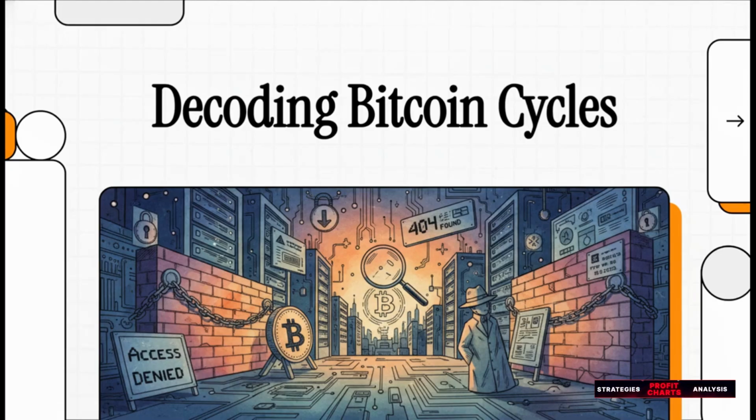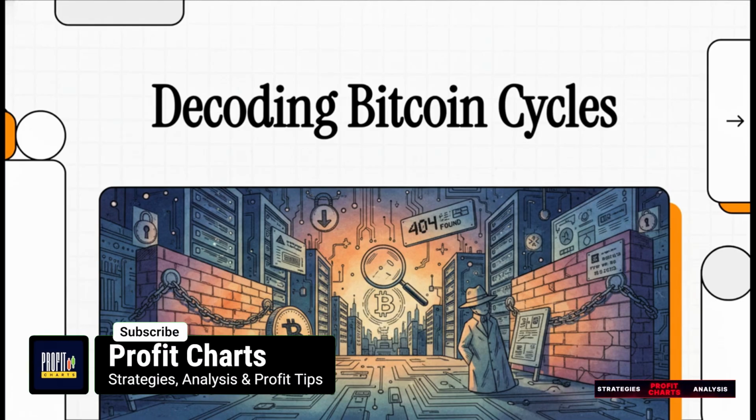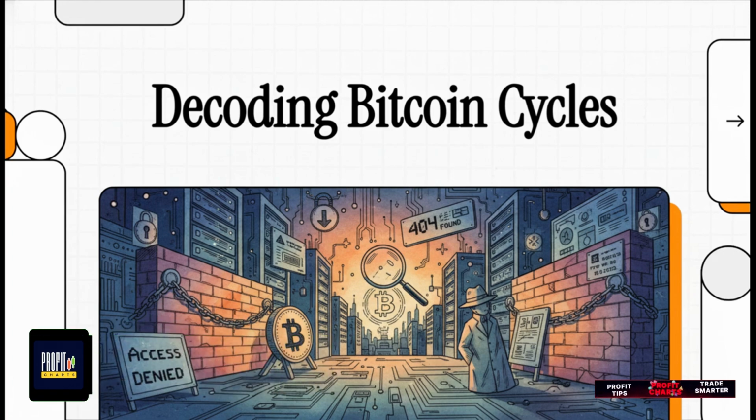All right, let's jump right into this explainer. Today, we're doing something, well, kind of unconventional. We originally set out to research the deep mechanics of Bitcoin market cycles, but the internet basically completely stonewalled us. So instead of giving up, we're going to act as digital sleuths to piece this puzzle together.